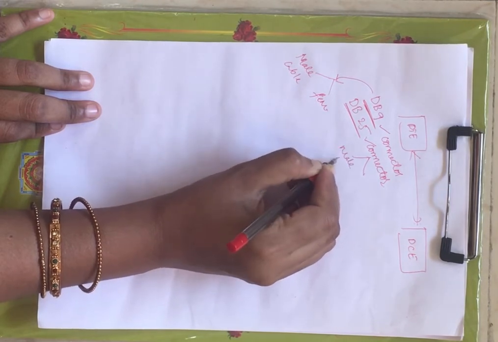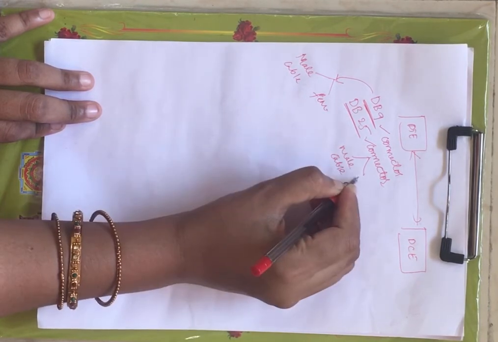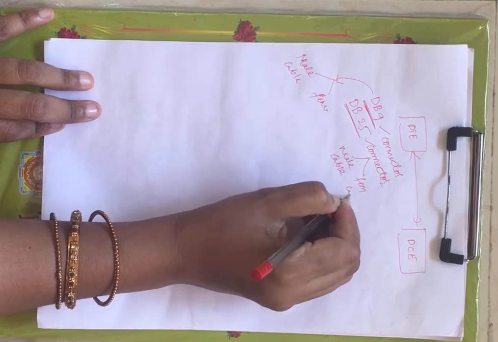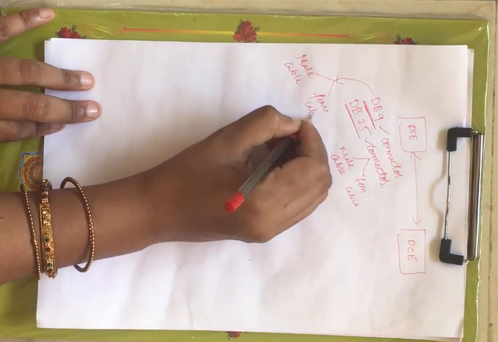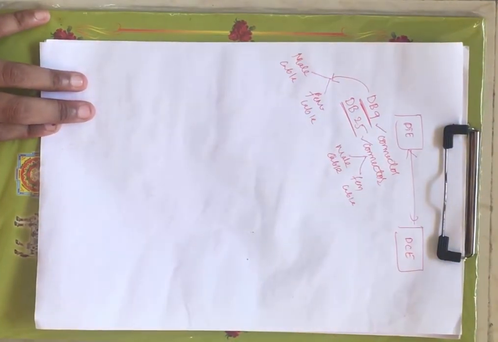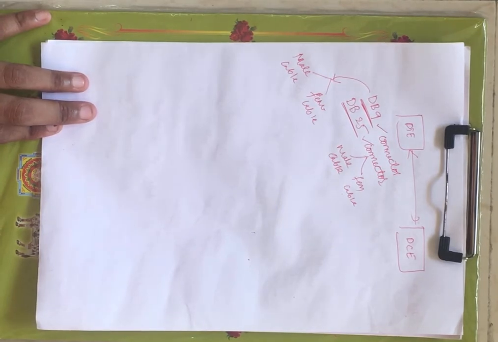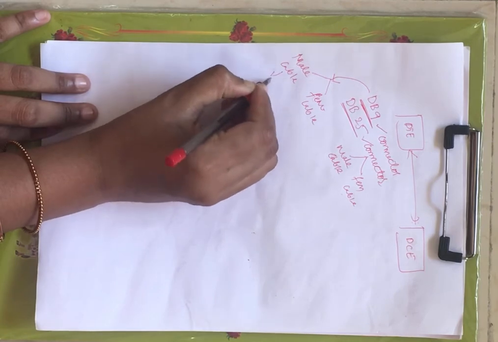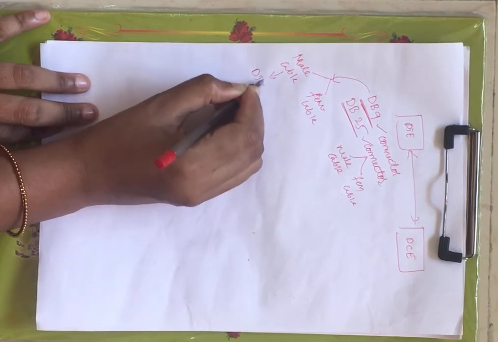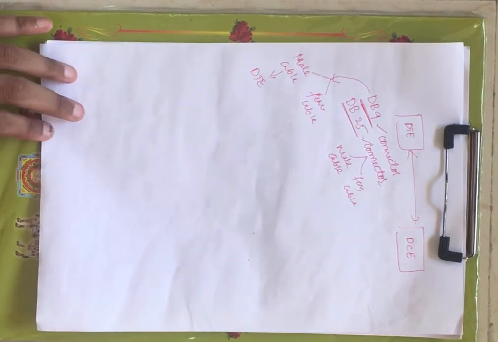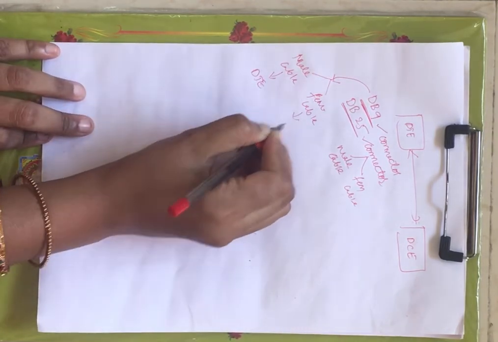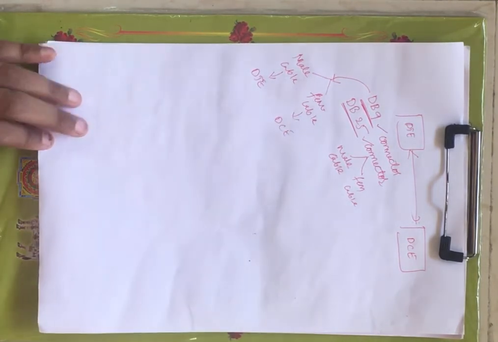Now what is meant by male cable and female cable? The male connector is nothing but your DTE, and the female connector is nothing but your DCE.